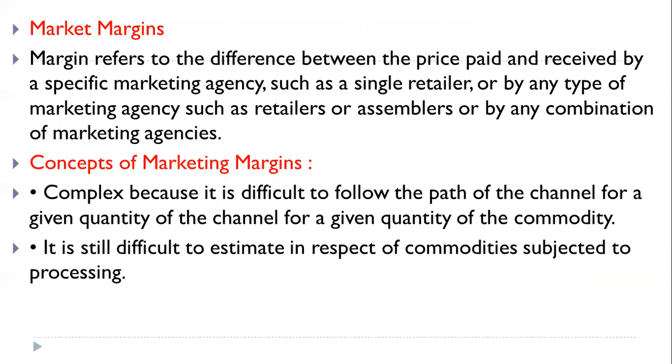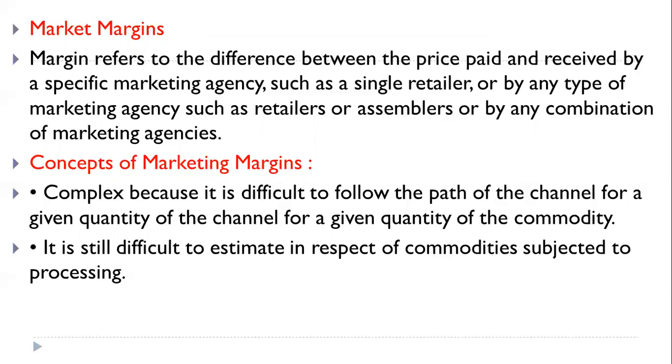Now we see the next very important concept, market margin. So what is the market margin? It refers to the difference between price paid and received by a specific marketing agency, such as a single retailer, or by any type of marketing agency such as retailers, assemblers, or by any combination of marketing agencies.